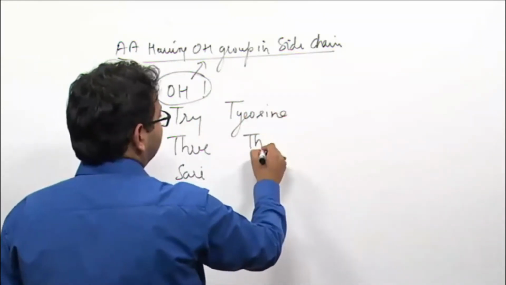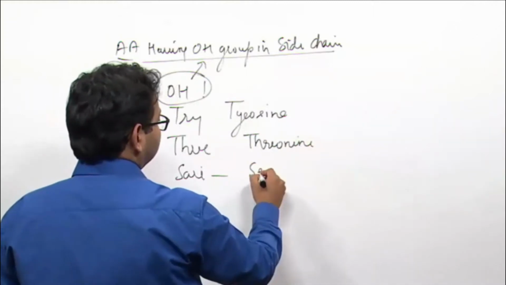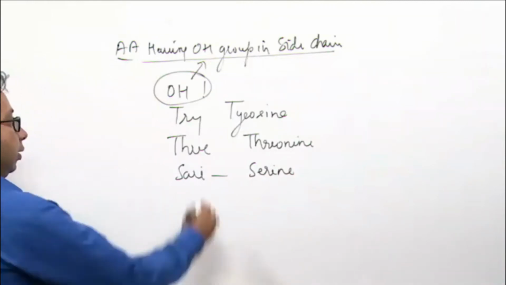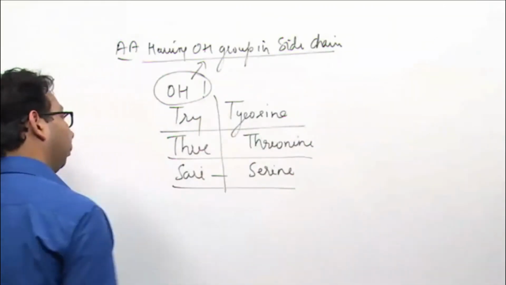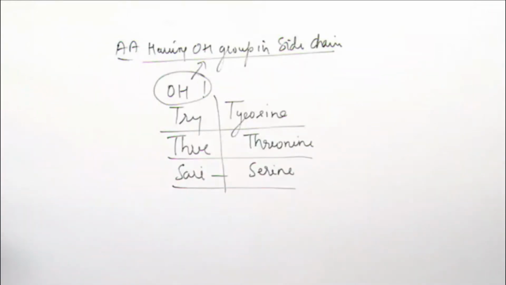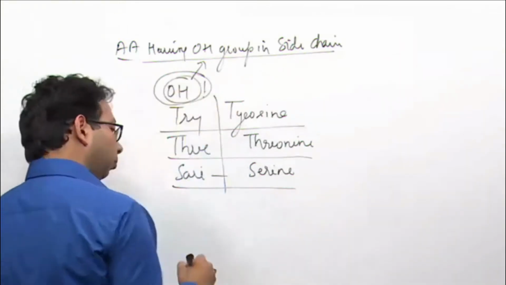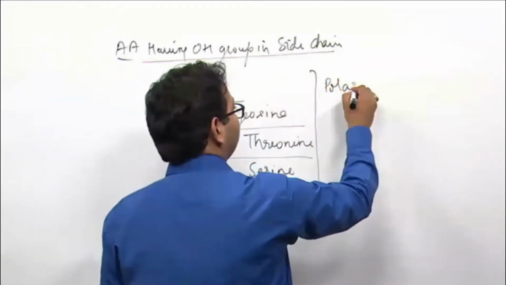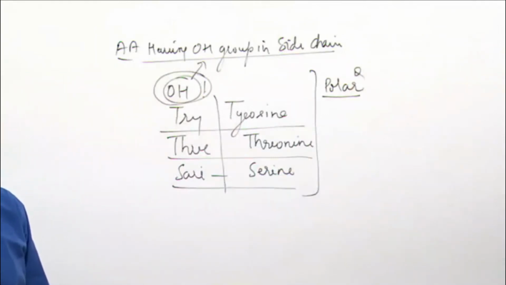3 4 threonine, sari 4 serine. Tri 3 sari: tyrosine, threonine and serine. And you know, any compound having OH group, you will say the compound is polar. So these three amino acids are polar.